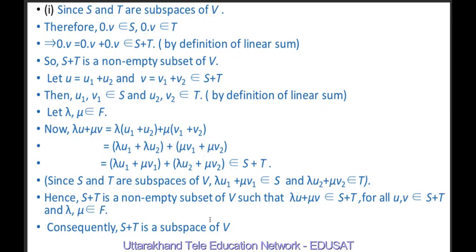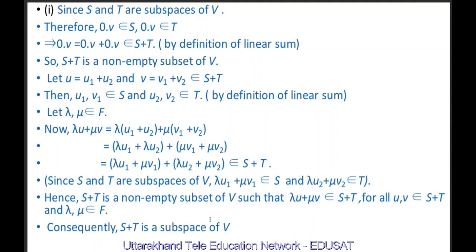If we multiply inside by lambda, we get lambda U1 plus lambda U2 plus mu V1 plus mu V2. And if we rearrange the terms, this may be written as lambda U1 plus mu V1, plus lambda U2 plus mu V2.